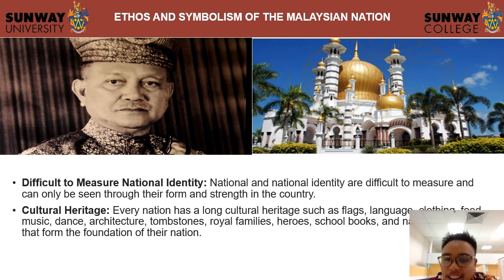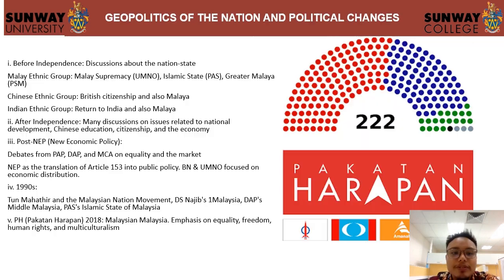And the cultural heritage. Every nation has a long cultural heritage such as flag, language, clothing, food, music, dance, architecture, tombstones, royal families, heroes, school books, and etc. So this is the geopolitics of the nation and political changes. There are a few parties that have been made in our country. There are a few types of party.